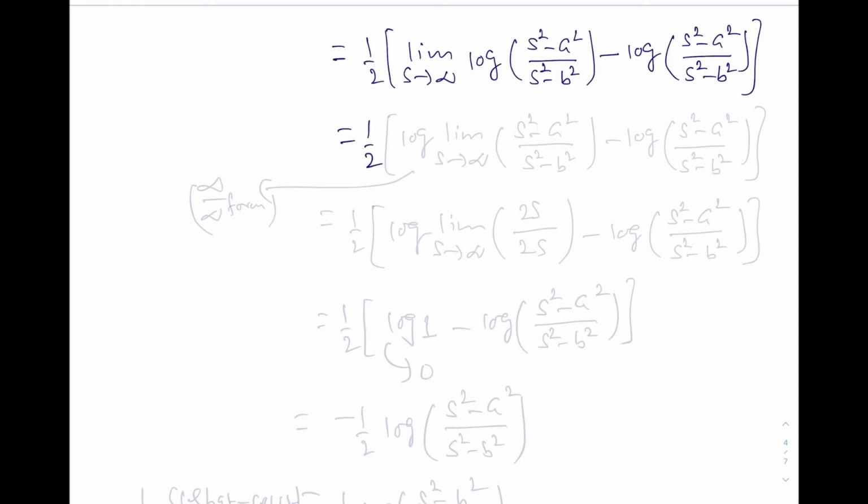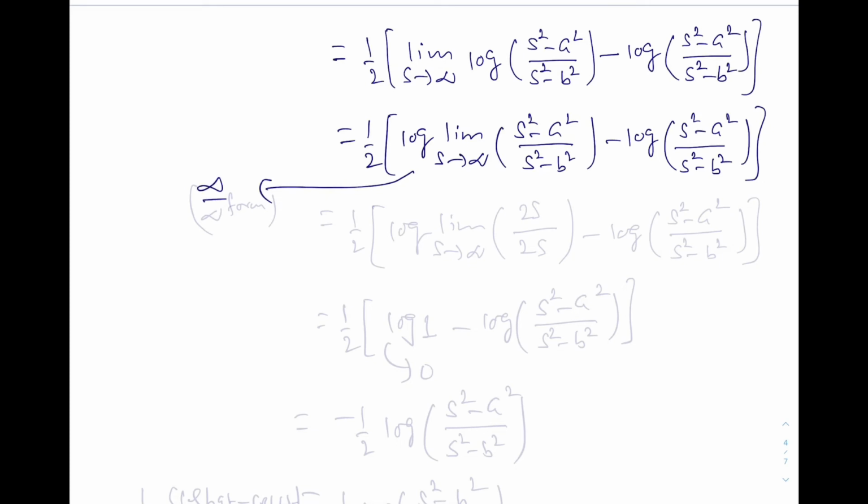Again we can do it the same way, 1 by 2 log limit s tends to infinity of s square minus a square over s square minus b square, minus log of s square minus a square over s square minus b square.